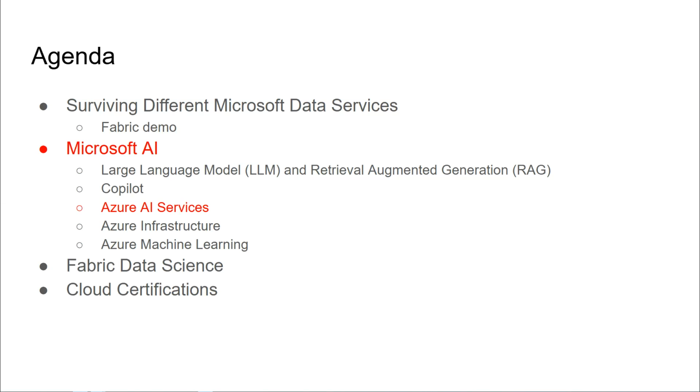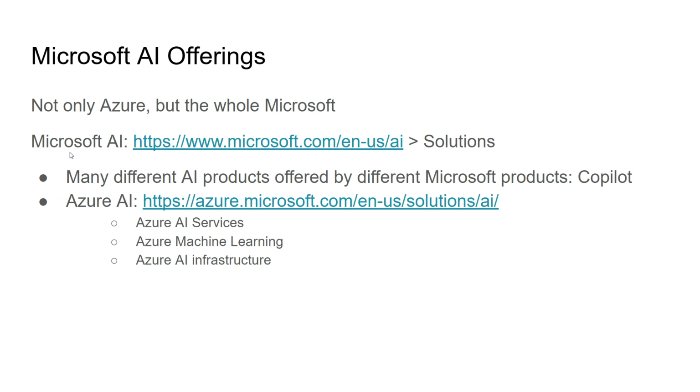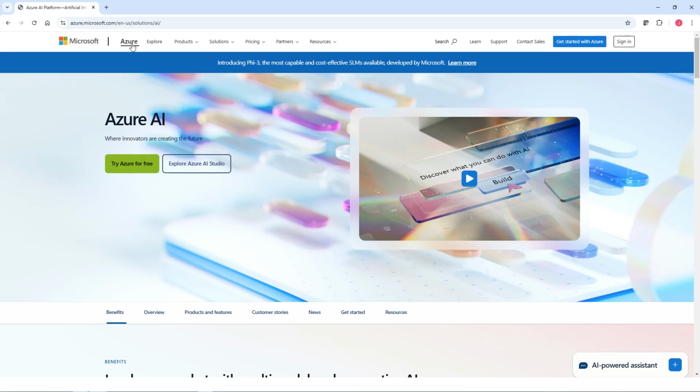So let's go to the Azure AI services. And as you can see, under Microsoft AI, there are the different AI products. There's Azure AI, which consists of three parts: AI services, machine learning, and AI infrastructure. So we are going to talk about AI services first. But let's switch to the Azure AI.